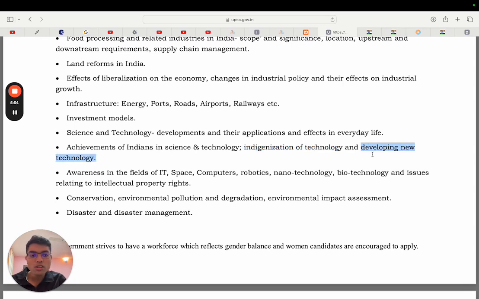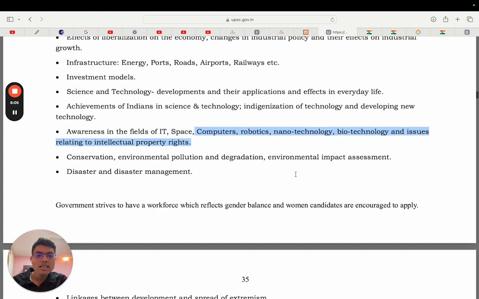And then developing new technology. Similarly, awareness in the field of IT, space, computers, robotics, nanotech, biotech, issues related to intellectual property rights. That is the last topic of science and technology in mains. So here also pick up component by component, nanotechnology. Now, obviously, while you are preparing, think as if you are nobody and you don't know anything. So nanotechnology, think about it as if you are hearing it for the first time. Just Google it, nanotechnology and its applications.